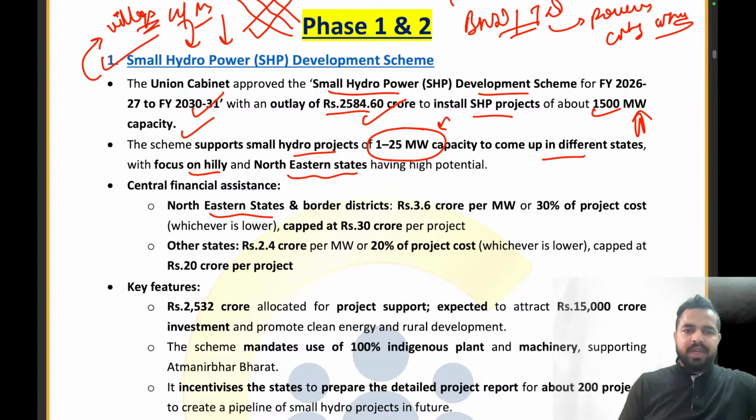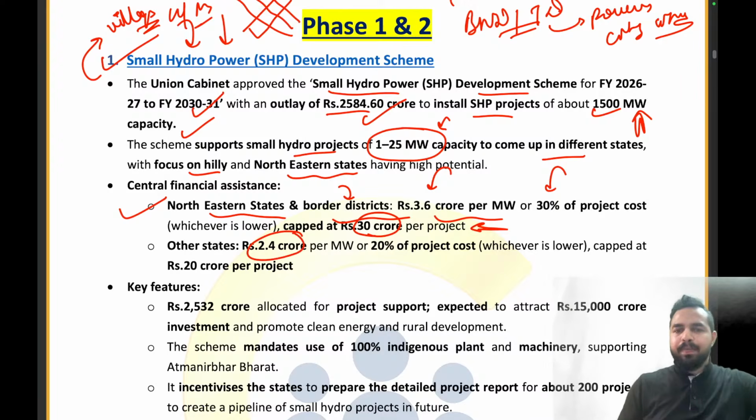Now for the northeastern states and border districts, the assistance is 3.6 crore per megawatt or 30% of the project cost, whichever is lower. And let me tell you that this total amount of financial assistance is capped at rupees 30 crore per project only. And for the other states, there will be 2.4 crore per megawatt or 20% of the project cost, capped at rupees 20 crore per project.